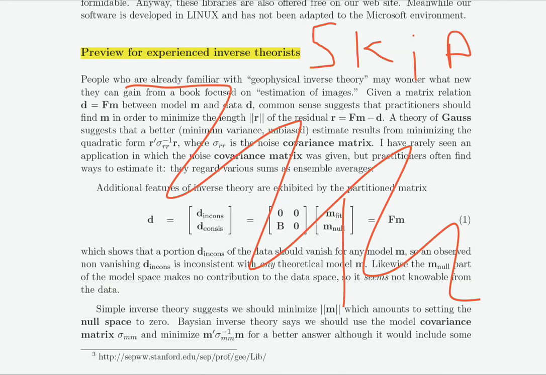The last thing there is a preview for experienced theorists. Why don't you just skip this section? You might be able to understand it after you finish the book. If you don't know the theory, you won't understand it now at the beginning of the course. Okay, so that we'll skip. And now let's